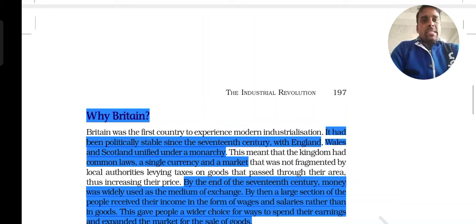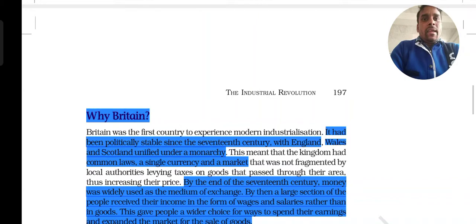politically it was a stable country in the 17th century, with neighboring areas like England, Wales and Scotland unified under the monarchy. The king had captured everything under his control, and the political system was totally stable.